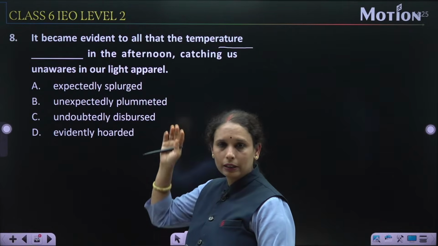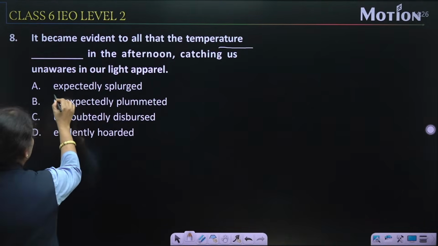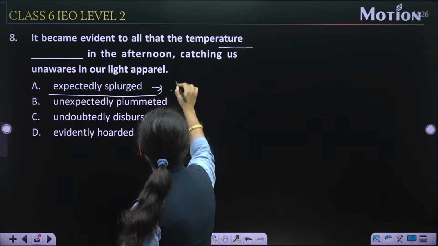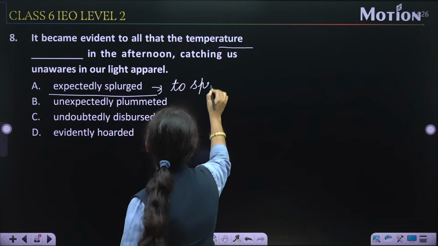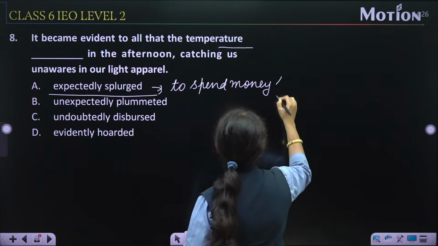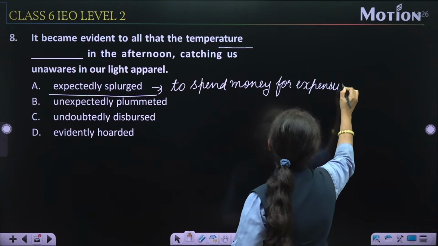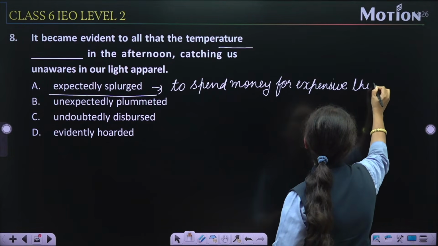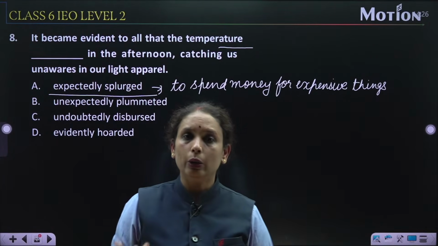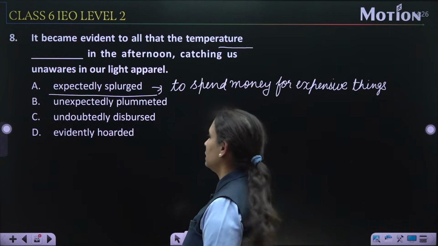So try to understand the options also. First of all, यहाँ expectedly splurge. Splurge का मतलब होता है to spend money for expensive things that you do not need, जिसकी आपको जरूरत नहीं है, उन सारी एक्सपेंसिव चीजों के लिए पैसा खर्च करना. That is the meaning of splurged.